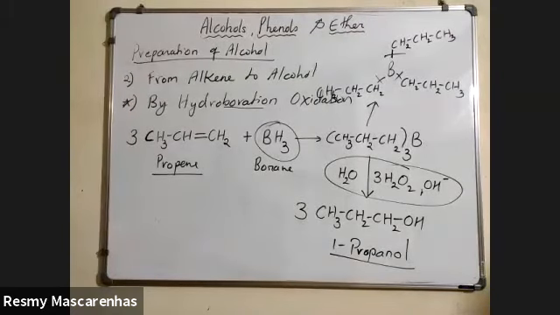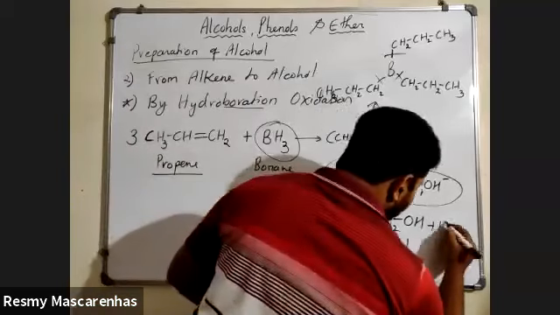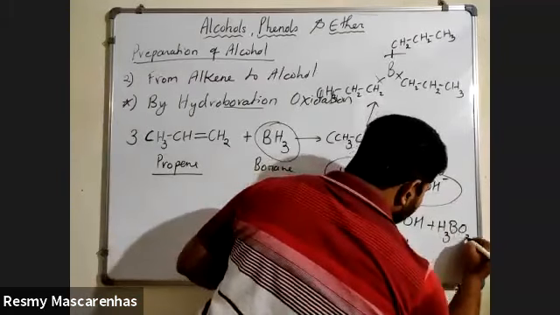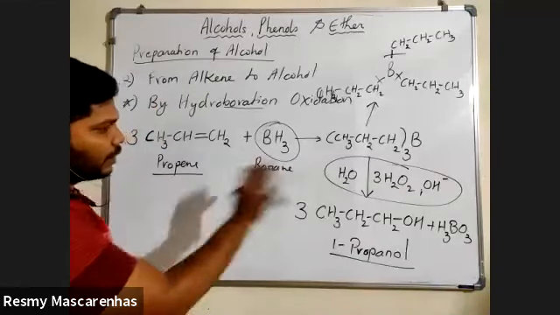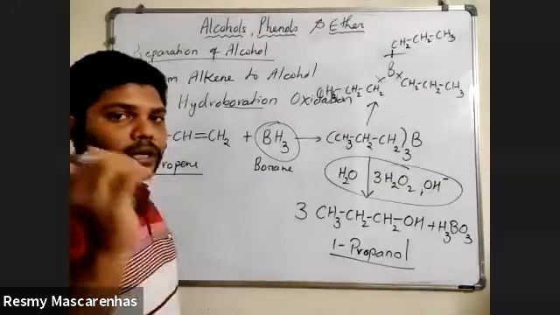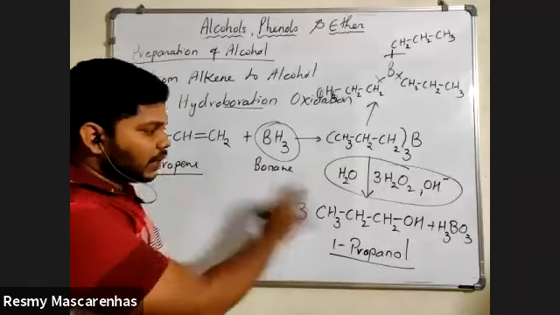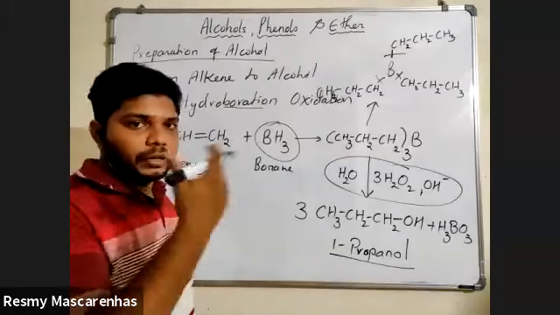Any difficulty, anyone? And for the byproduct, mention H3BO3. Yes, enough. This is enough. You practice this reaction 15, 20, 30, 40 times. Only this one reaction is very important in hydroboration oxidation. No need to frame any other things.